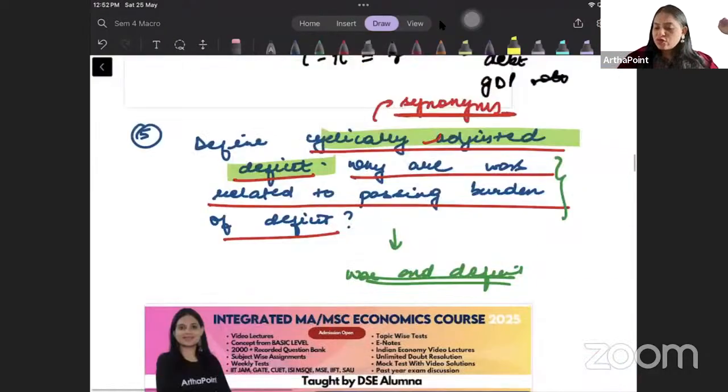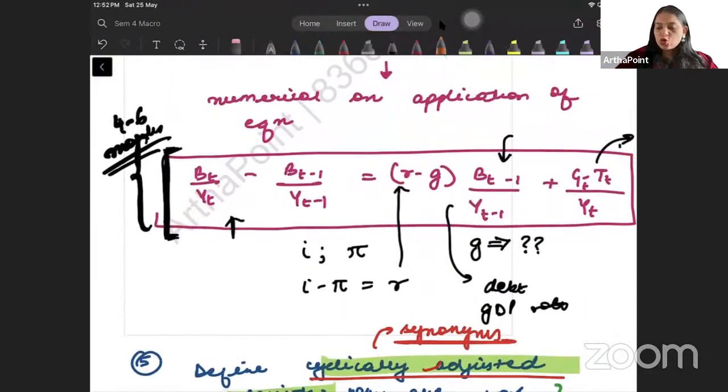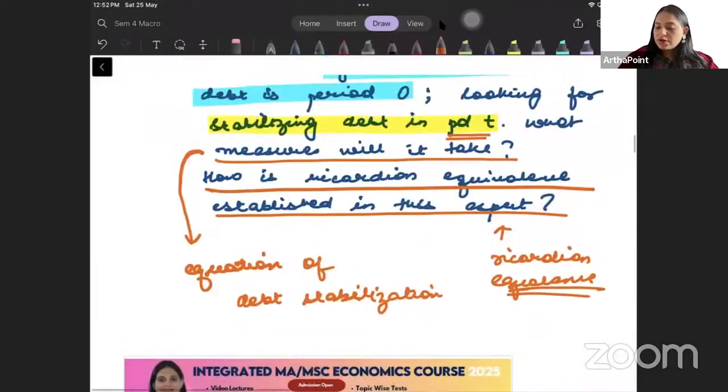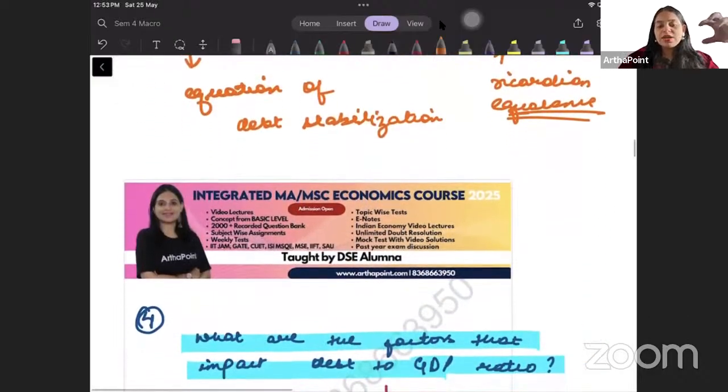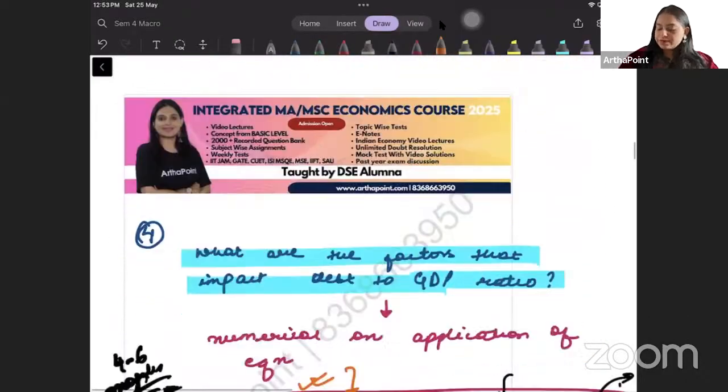Across the numericals you will realize कि equation यही use होगी. Either you will be using this equation or you will be using this equation. So the numerical will not be very difficult per se. It is going to be easy. बस ये दो equations को you need to remember.